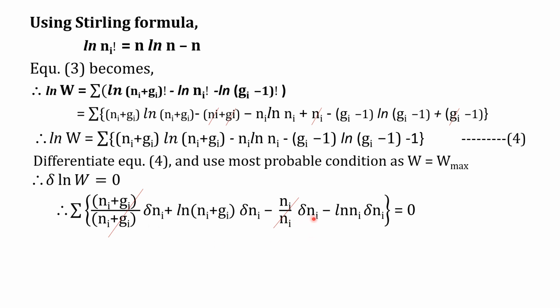And here is minus delta Ni, if we cancel Ni numerator and denominator. Delta Ni plus minus delta Ni cancel, and the remaining term is summation of log (Ni plus Gi) minus log Ni. Outside the bracket we take delta Ni equal to 0. This is equation number 5.